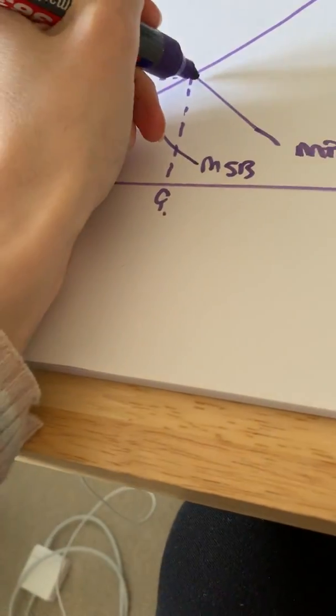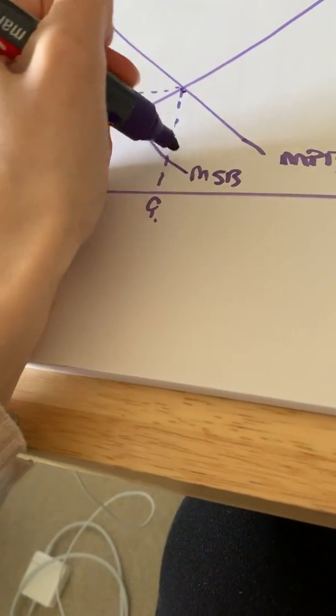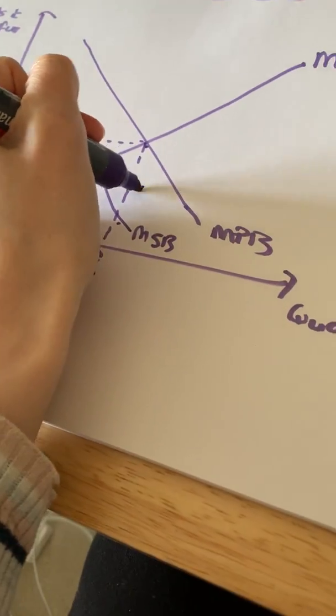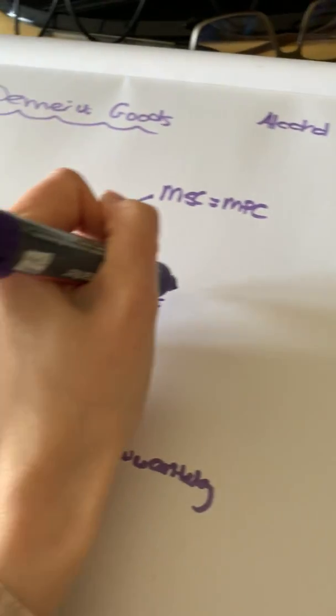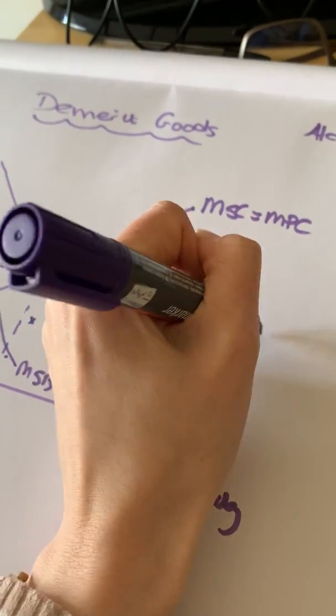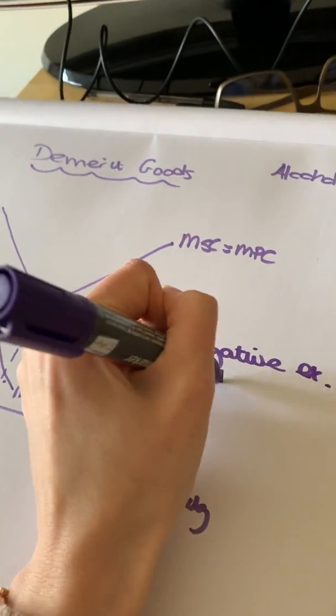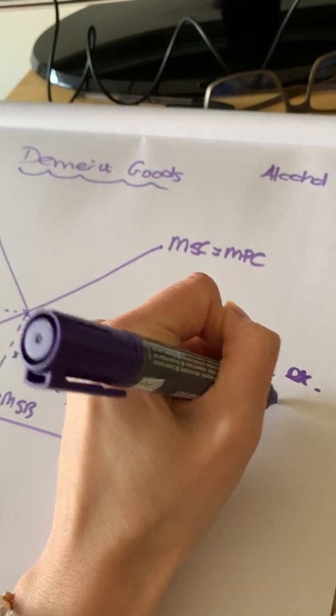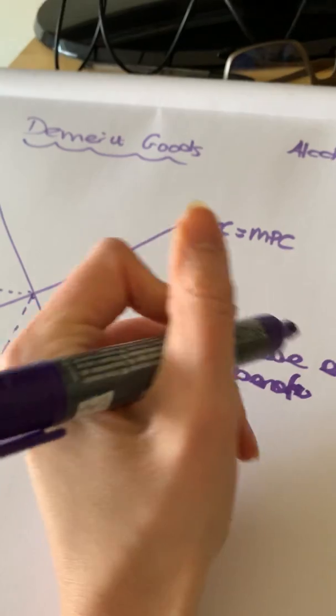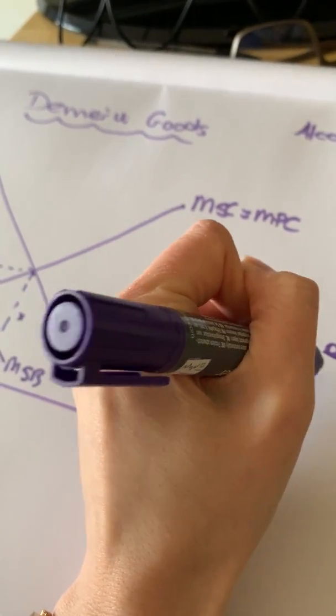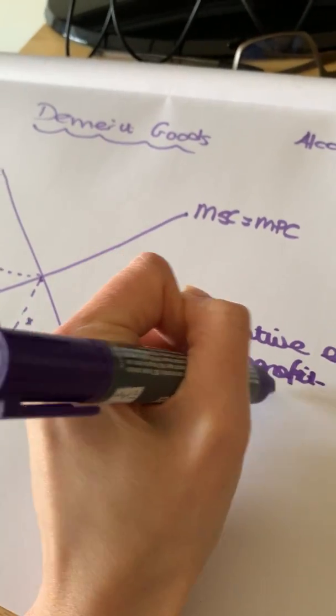And we said here that this, if we just call this X here, is a negative external benefit, which is the same thing. Oopsies, I spelled benefit wrong. Benefit, which is the same as an external cost.